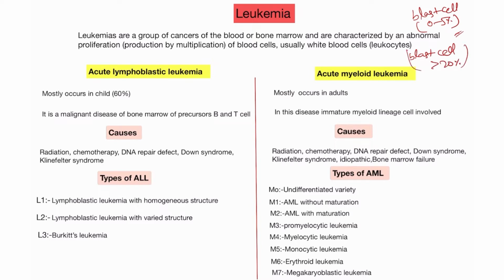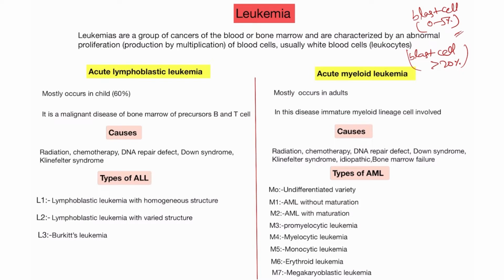When blast cells increase more than 20%, that causes leukemia or blood cancer. This is the normal blast cell which is present in the bone marrow, but when blast cells increase more than 20% and are also present in the blood, it causes leukemia or blood cancer.